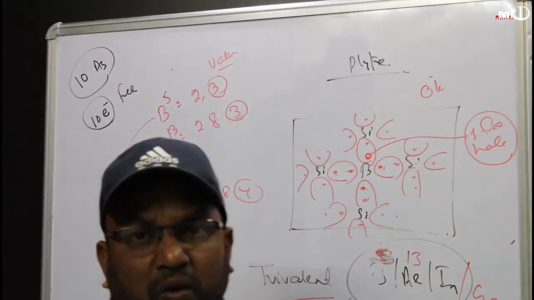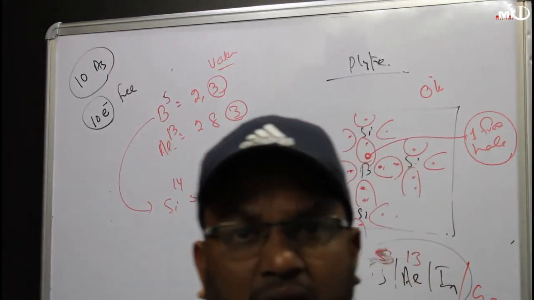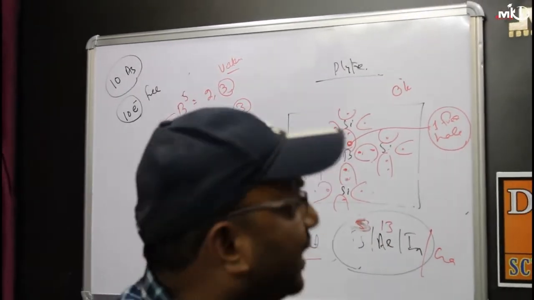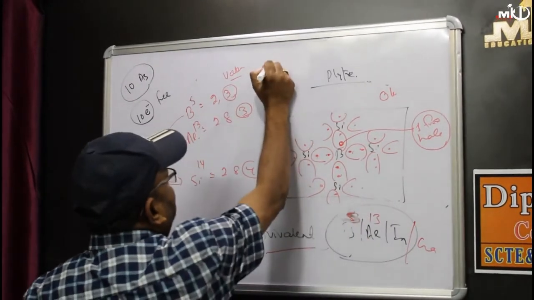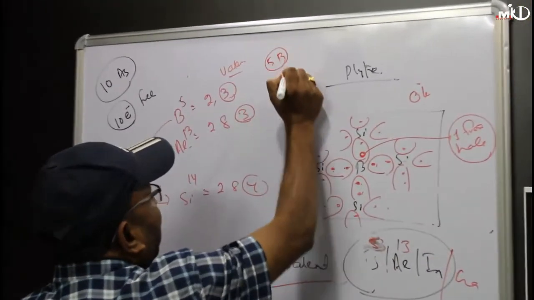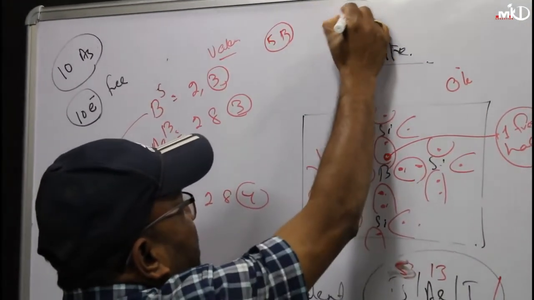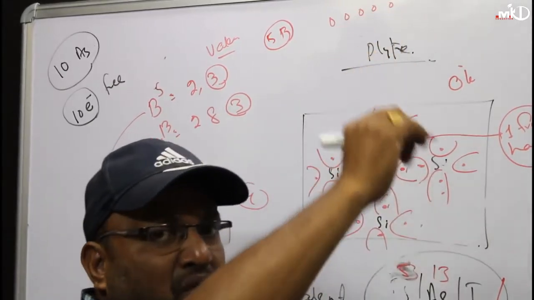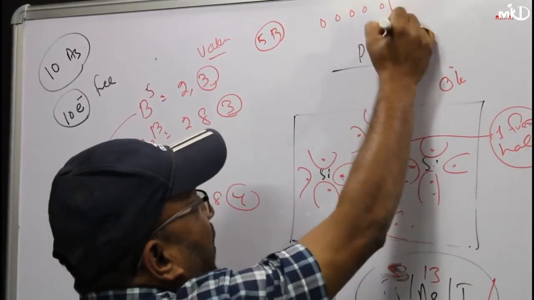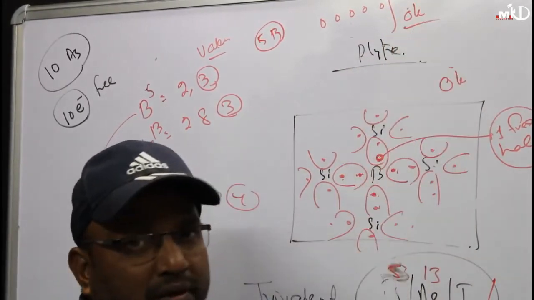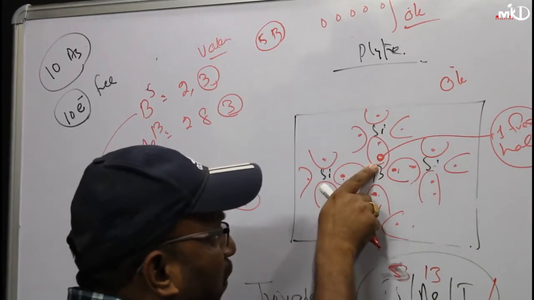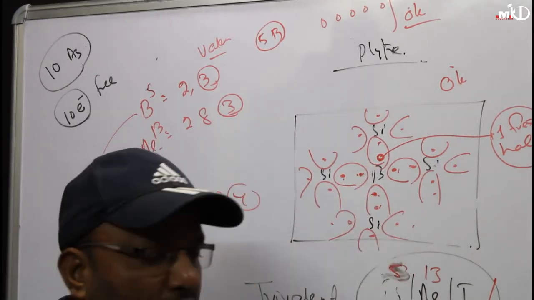This vacancy is called the absence of an electron, or it generates a hole. So if I add 5 boron, I can get 5 holes, and these 5 holes I can get at 0 degree Kelvin.